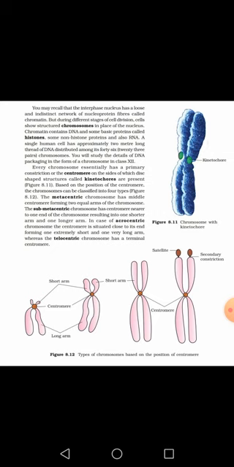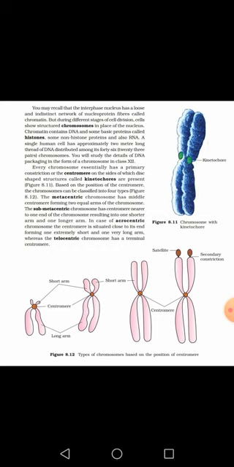Now I want to discuss the structure of the chromosomes too. Since I told you that during cell division the chromatin fiber condenses and forms a chromosome, if you observe the structure of the chromosome, you will find that essentially there is a constriction in a chromosome. Constriction means a kind of knot. This constriction is the primary constriction, and it is called the centromere.